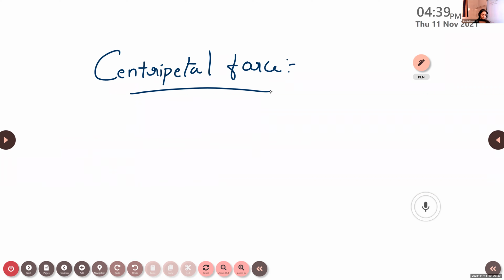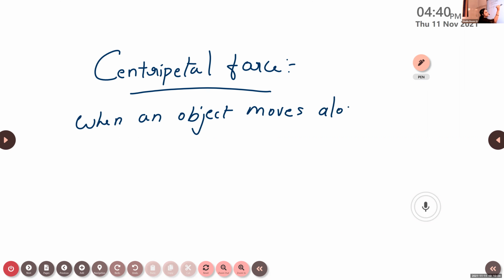It is the force which is responsible for the centripetal acceleration of an object, or we can say it is the force which is present when an object moves along the circumference of a circle.